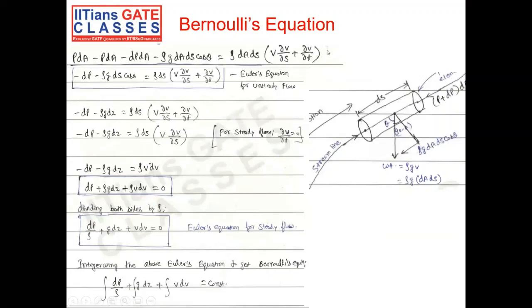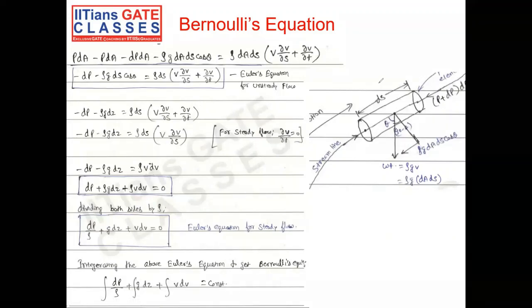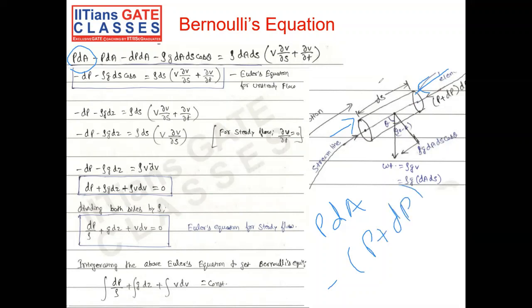So here we have the pressure force which is acting, P dA. Here you have a positive P dA, and you have the pressure acting from this side, that is minus (P plus dP) times dA. So that is minus P dA minus dP dA. And the component of the body force was also acting in the direction opposite to the direction of motion of the streamline. So again, we have a negative for it.